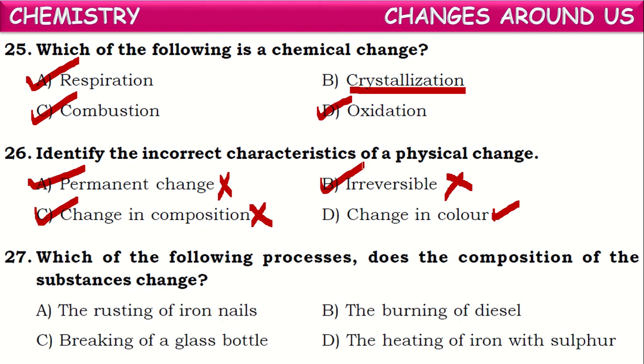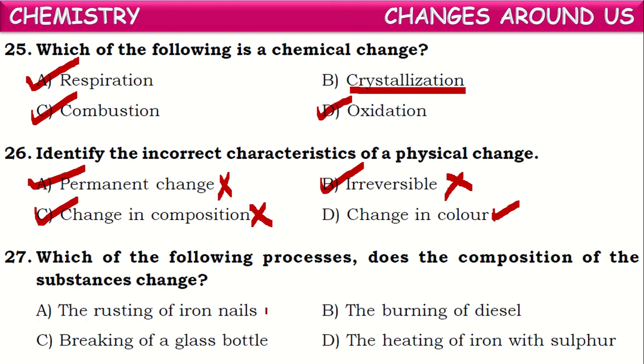In which of the following processes does the composition of substance change? Generally in chemical changes. In chemical changes the composition of substances change. See here which are chemical changes out of these given.